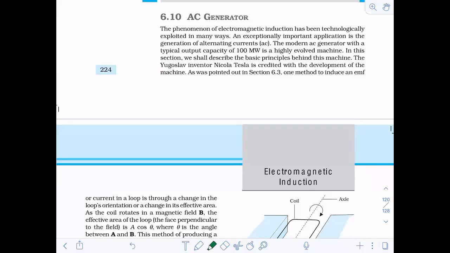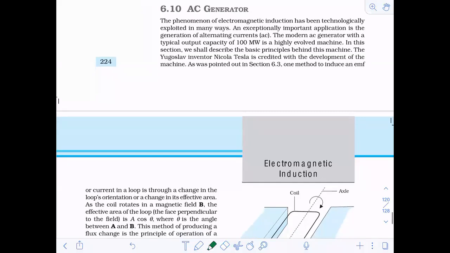Now just see here what it is actually saying, because you are studying this in the chapter electromagnetic induction. So if you have to explain this device, the first thing that you should notice is that it works on the principle of electromagnetic induction.